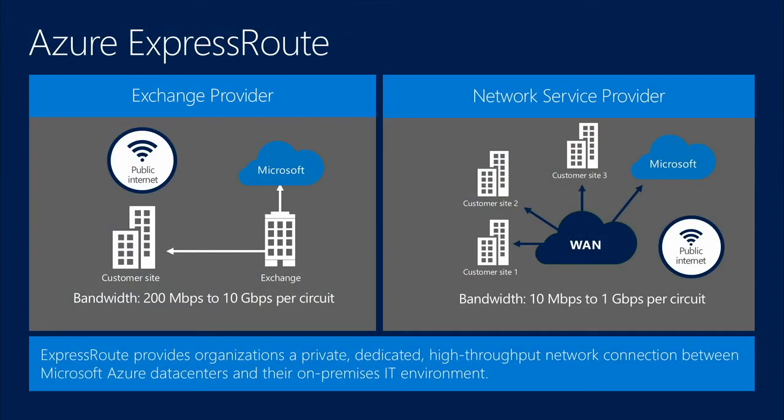The network service provider model performs a very similar function, except it's really designed for companies that already have existing wide area networks or are establishing wide area networks. Essentially, when you deploy ExpressRoute with the network service provider model, you're extending the wide area network with Azure, is what it comes down to. The bandwidth in this model ranges from 10 megabits per second all the way up to 1 gigabit per second per circuit.